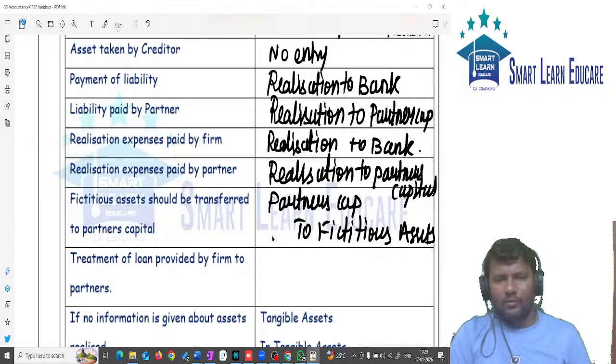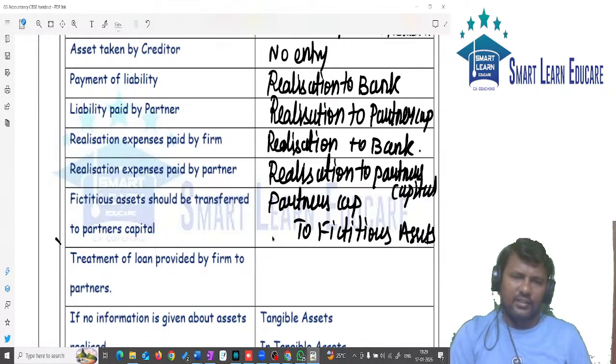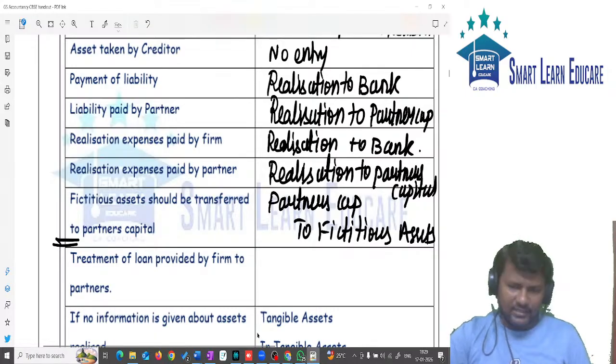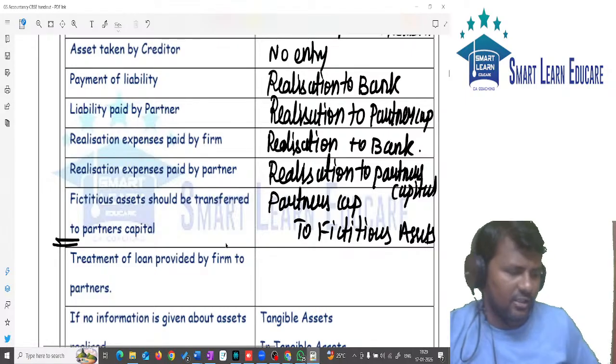Treatment of loan provided by firm to partner, we'll discuss in next class. So we completed up to this. Other things we'll continue in next class.